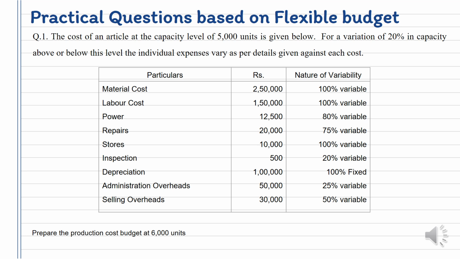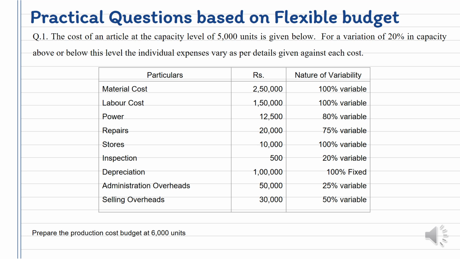So what you have to understand? If material cost is 2,50,000 for 5000 units and it is 100% variable, so what will happen is for 6000 units it would be 3 lakhs. Very simple, 2,50,000 divided by 5000 multiplied by 6000. So ultimately, because it is 100% variable, what you have to do is calculate proportionate value.